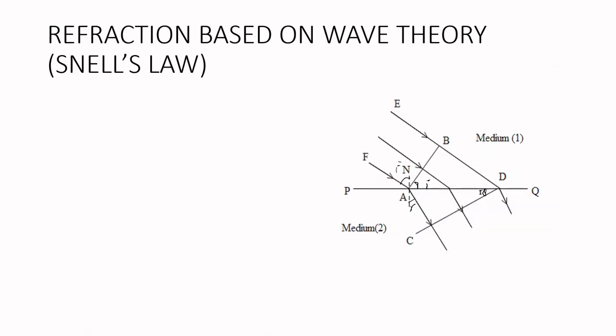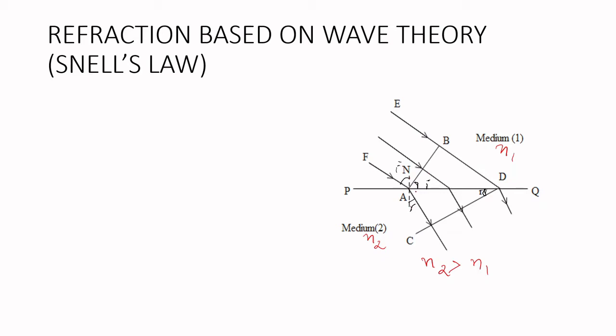Refraction based on wave theory, and we will derive Snell's law. So here, as in the figure, you can see different rays of light are traveling through medium 1 and it enters medium 2. Medium 1 and medium 2 have different refractive indices. Say N1 we can take for medium 1 and N2 for medium 2, and from the figure it is obvious that N2 is greater than N1. That means N2 is a denser medium and N1 is a rarer medium because the rays of light are bending towards the normal.